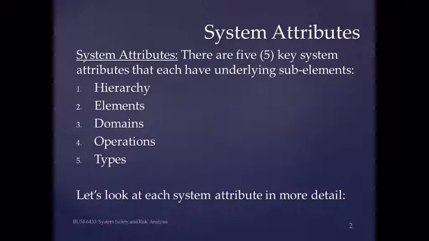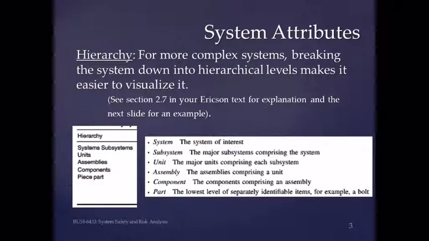Your Ericson text identifies 5 key system attributes, each having underlying sub-elements. Hierarchy, the first of the system attributes, is essentially an organizational chart of the system in hierarchical levels. Remember from the last video that the system level where you start is variable depending on the needs of the analysis. From there, work your way down.